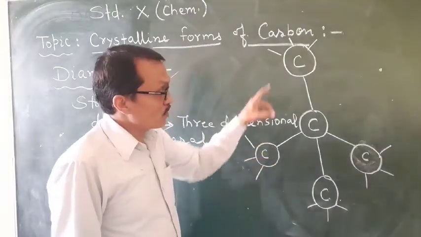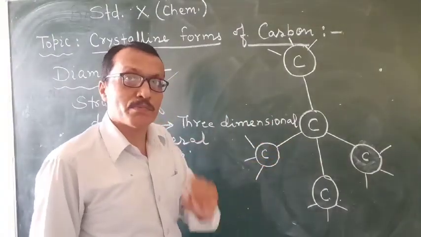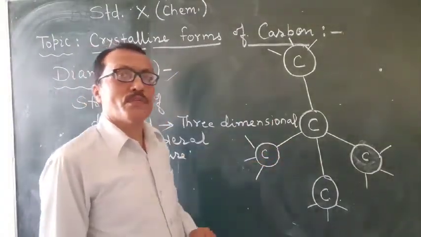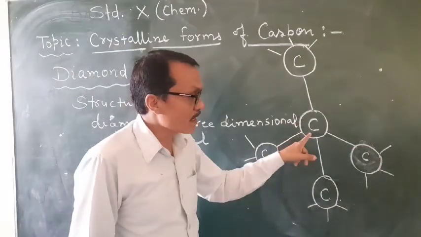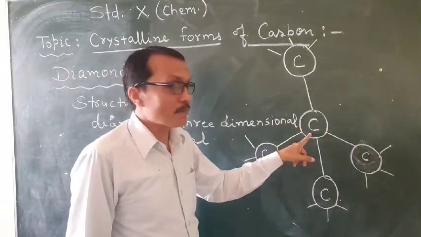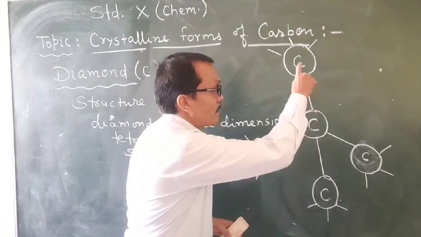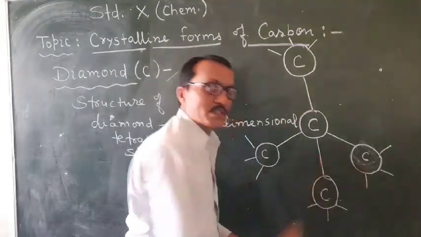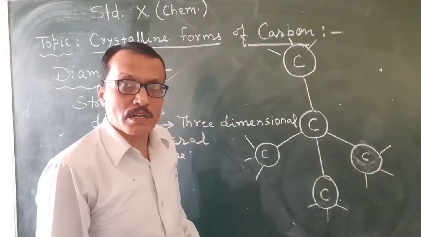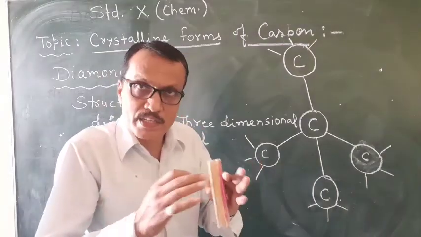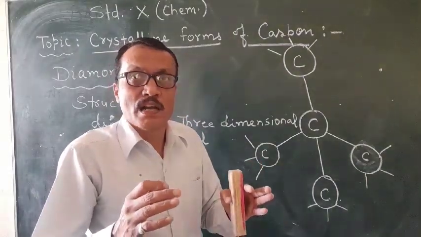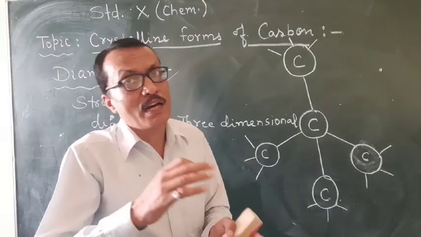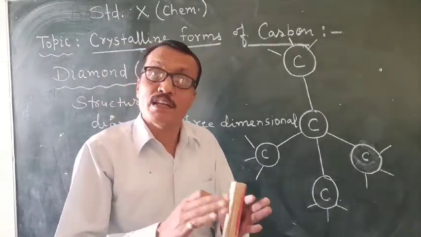Students, I am going to explain this structure before you. In the structure of diamond, each carbon joins with four other carbons tetrahedrally, at a definite angle and definite length.